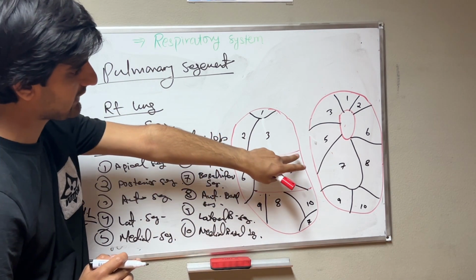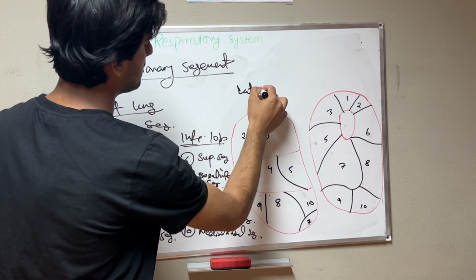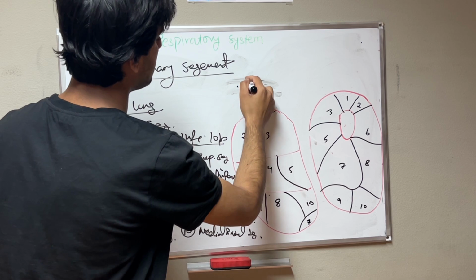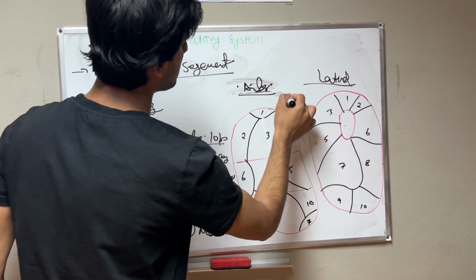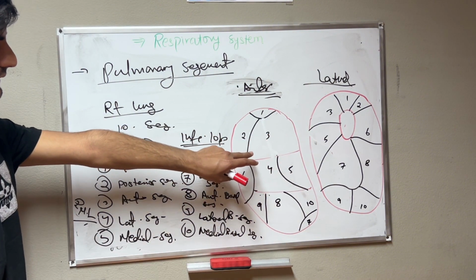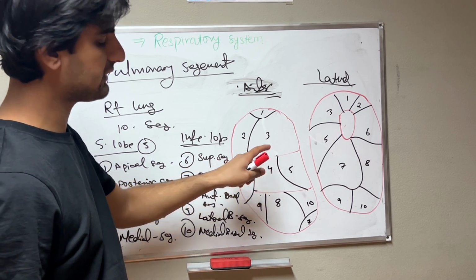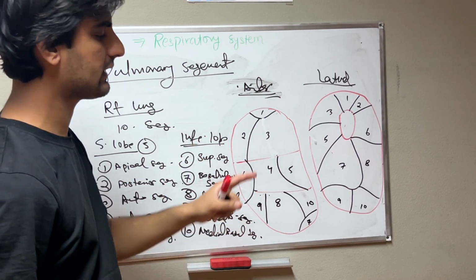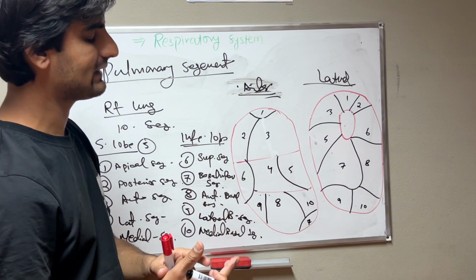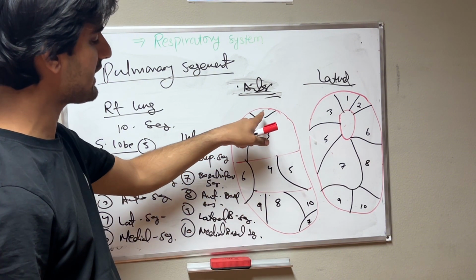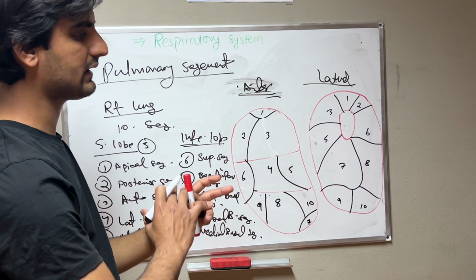Here you can see this is the anterior, and this is the lateral view of a lung. Here we differentiate the lobes and segments of the right lung. This is very important for surgery, because, as I told you, if a patient has any type of cancer located in the superior lobe in any segment, then the doctor only removes the diseased segments and the other areas will be safe.